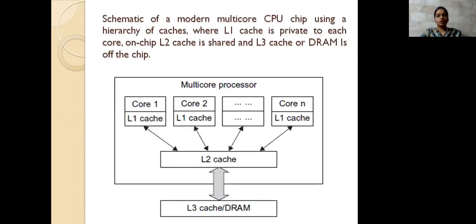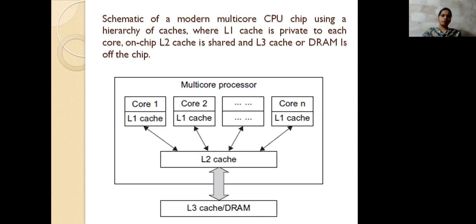So this is another representation of your multi-core processor. Here are core one and core two, and here I represented the individual memory. Here also I am taking the individual memory only, but what I am representing is the caches here. We have the L1 cache, which is provided for the individual cores. If you have multiple cores up to n, then you have to give the caches up to n, because each and every core has its individual memory.